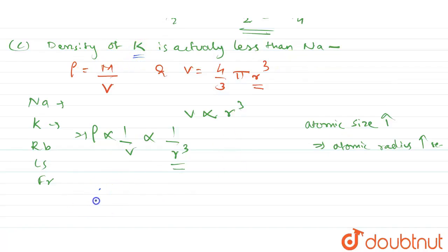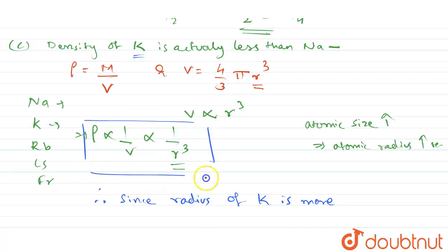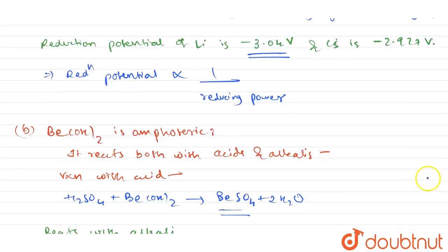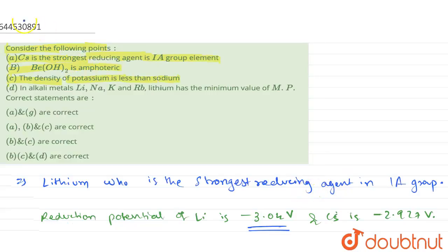Therefore, since the radius of potassium is more, if you put this in the formula, that is density is inversely proportional to the cube of radius, you will get that potassium has low density compared to sodium. So option C is going to be correct, the statement that potassium has less density than sodium.